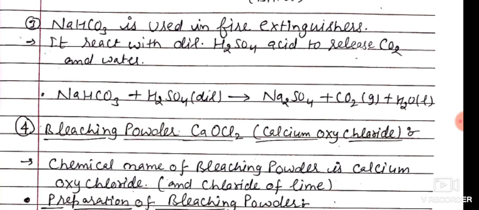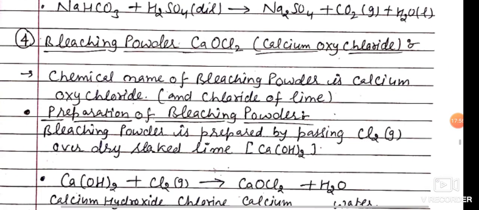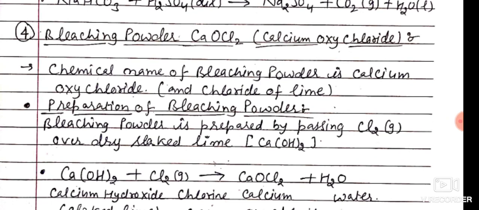The reaction is given: sodium hydrogen carbonate in dilute sulfuric acid forms sodium sulfate, carbon dioxide and water. These two components are responsible for bursting fire. Now the fourth compound is bleaching powder. Its chemical name is calcium oxychloride, and its common name is bleaching powder, also called chloride of lime.